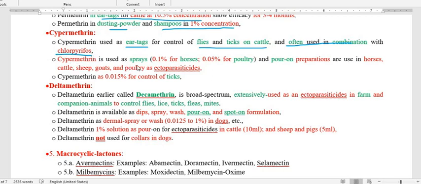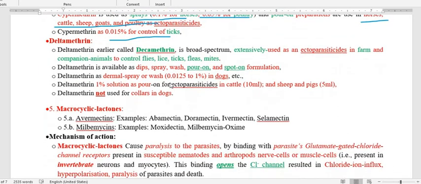Cypermethrin is used as a spray at 0.1% for horses and 0.05% for poultry. And as a pour on, we pour it on the body surface in horses, cattle, sheep, goat, and poultry for ectoparasites. 0.015% is used for control of ticks. This is about cypermethrin.